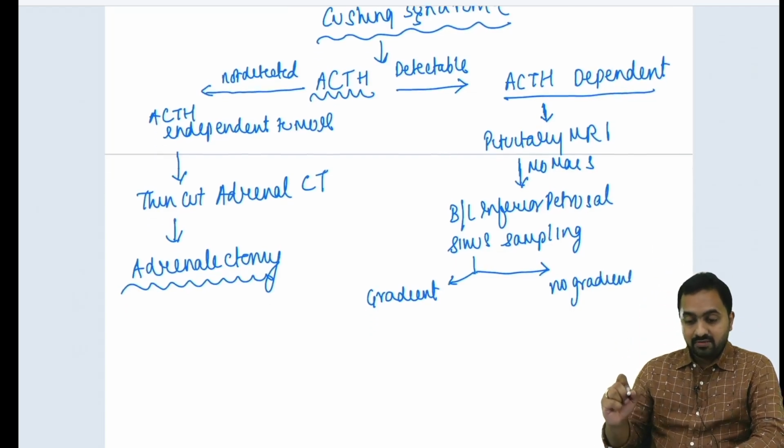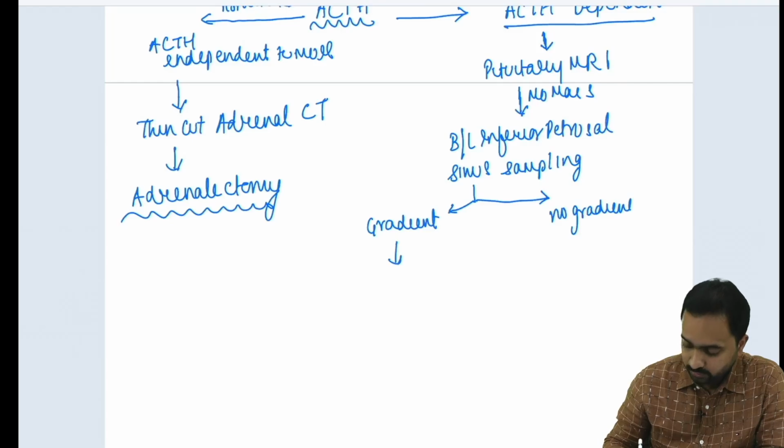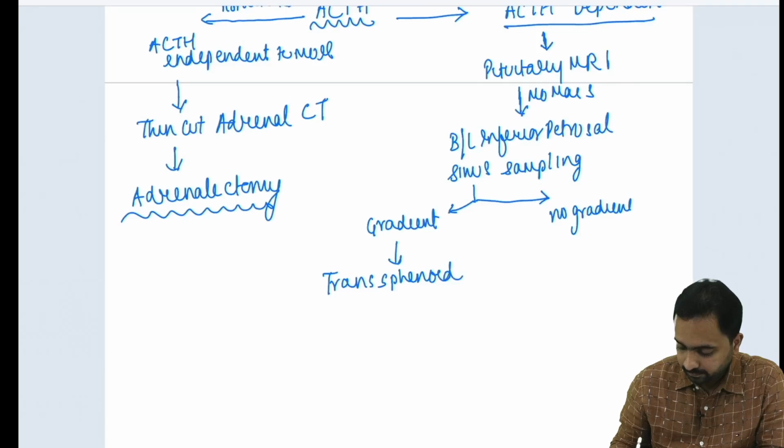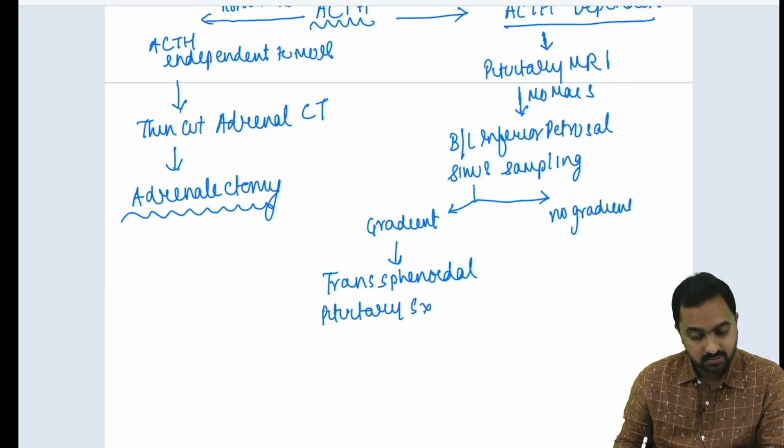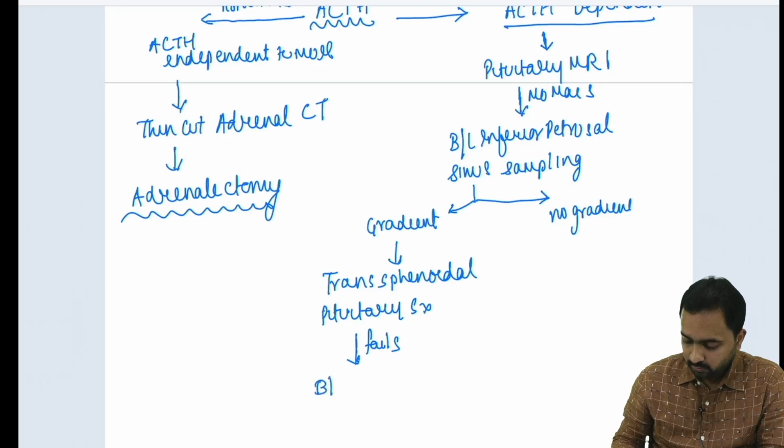If there is a gradient, then you go for transsphenoidal pituitary surgery. If that fails, then you go for a bilateral adrenalectomy.